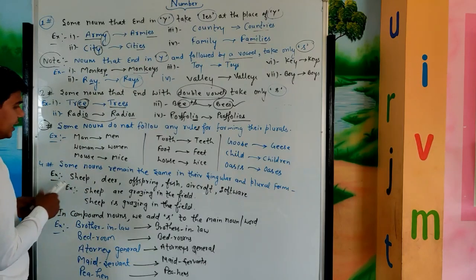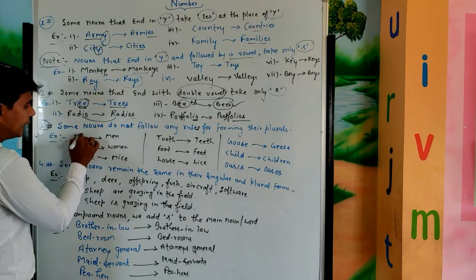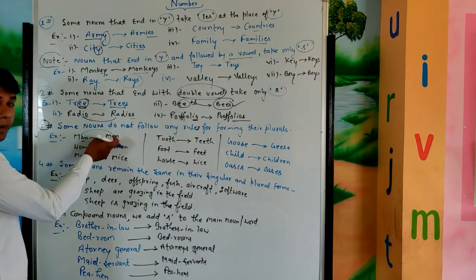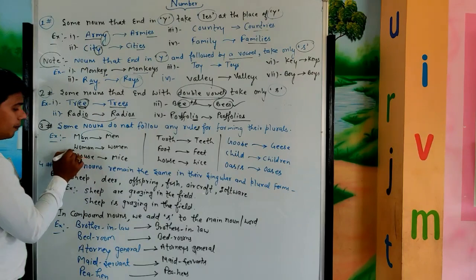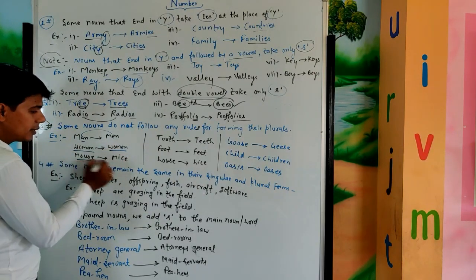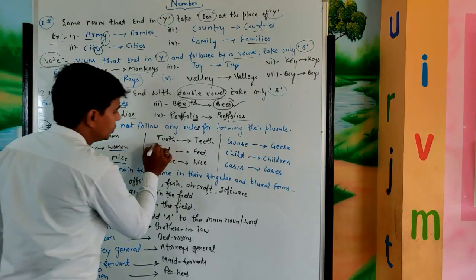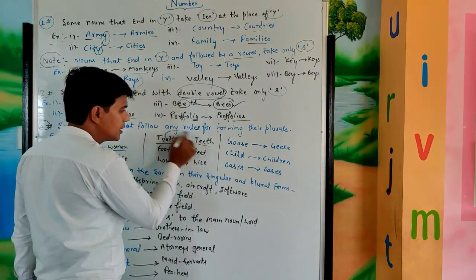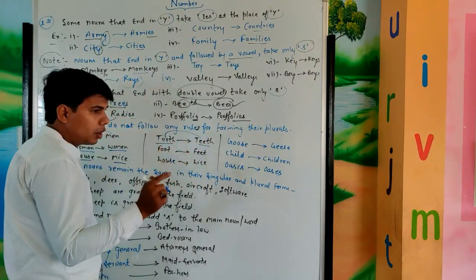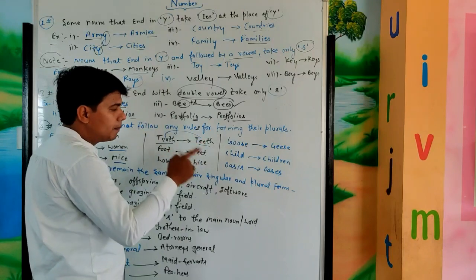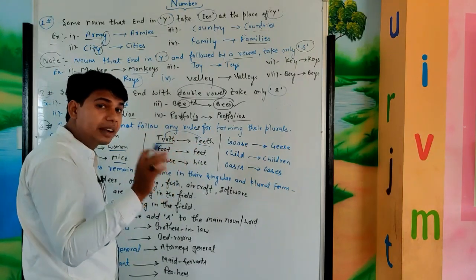Okay, just see here, we change the vowel a into e and got the plural form of the word man into men. Same way, woman, women. Mouse, mice. Tooth, teeth. Okay, just see, double o changes into double e. So I have told you already, such nouns form their plural by changing their vowel.